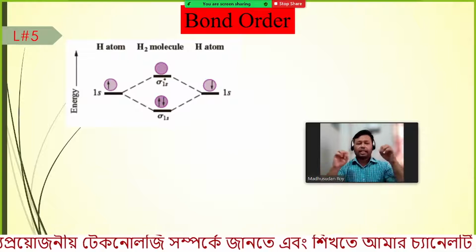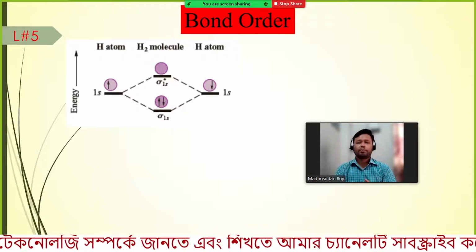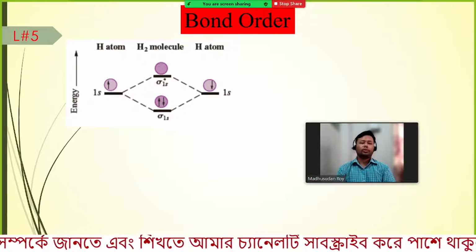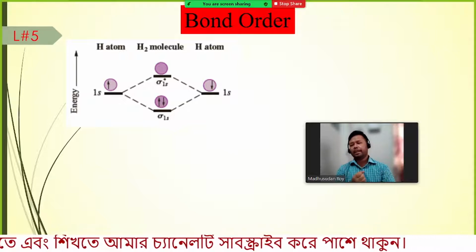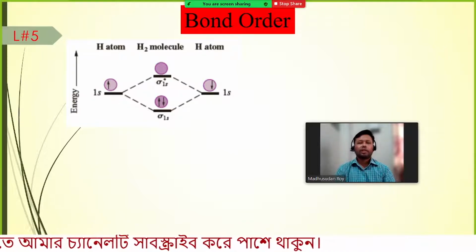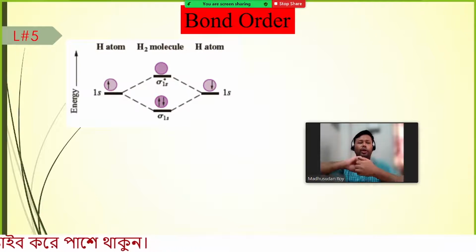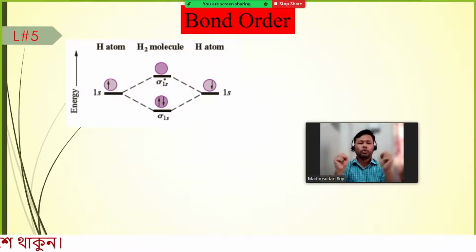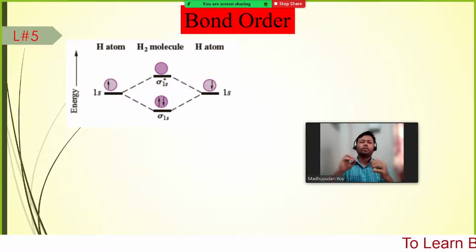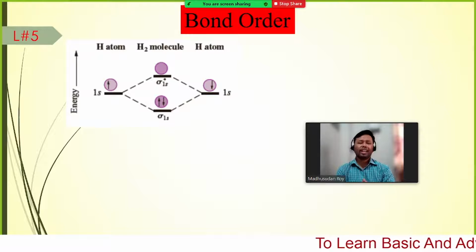That means spherical orbitals are coming close together, and from which direction they come doesn't matter. They will combine head to head. If you bring two footballs, basketballs, or tennis balls, they have the same shape, so from any side you bring them, you get the same or similar overlap.